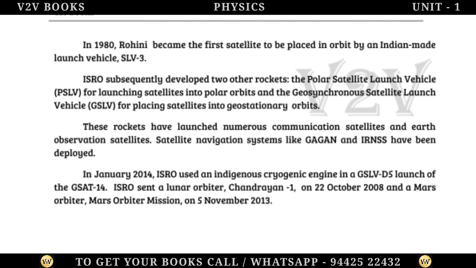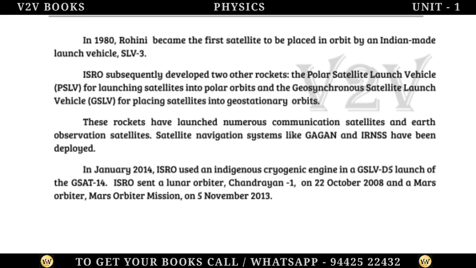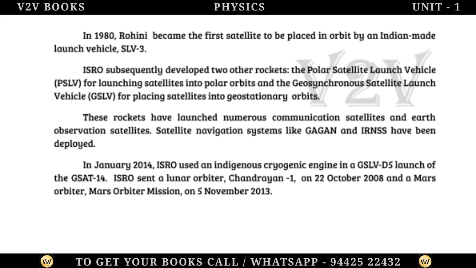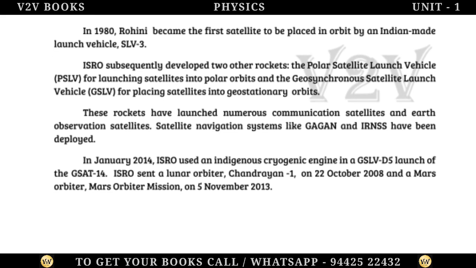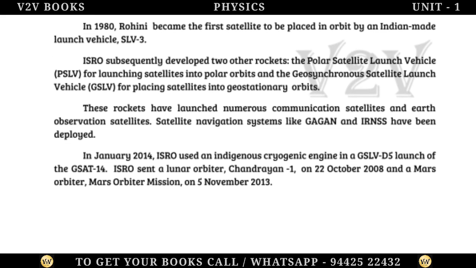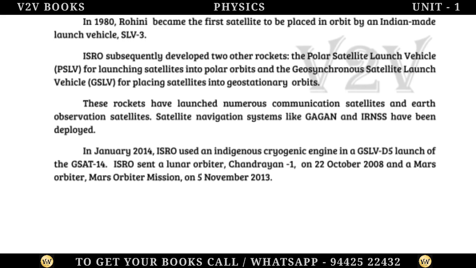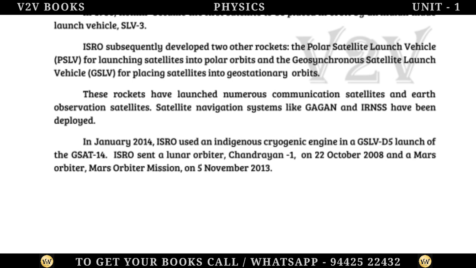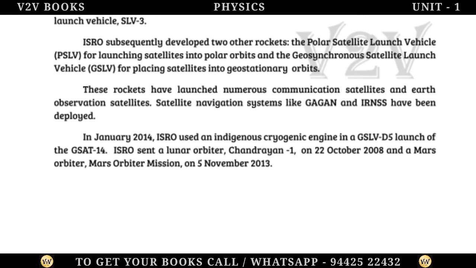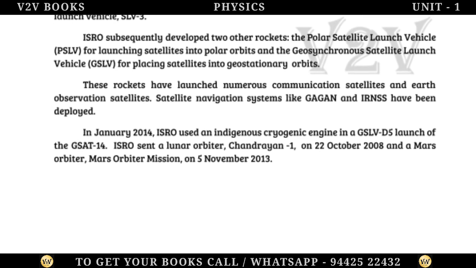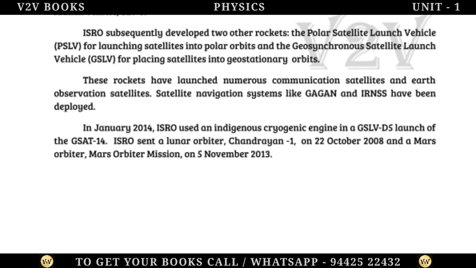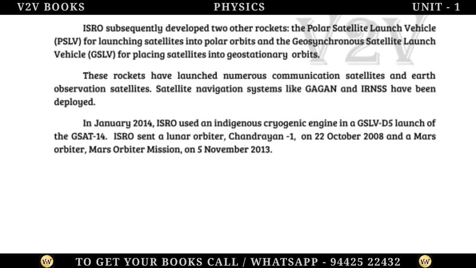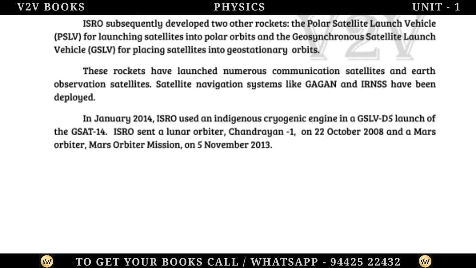ISRO subsequently developed 2 other rockets, the Polar Satellite Launch Vehicle, PSLV, for launching satellites into polar orbits and the Geosynchronous Satellite Launch Vehicle, GSLV, for placing satellites into geostationary orbits. These rockets have launched numerous communication satellites and Earth observation satellites.